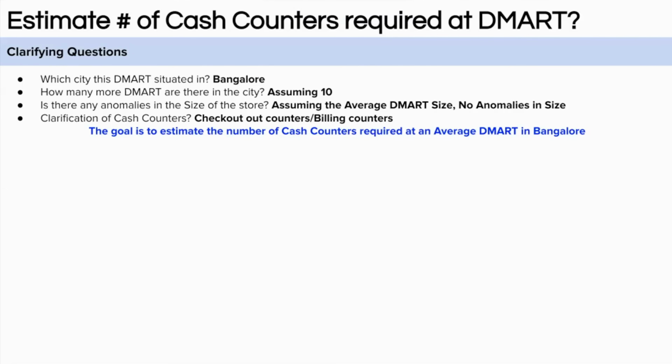The third question which we can ask is about the size anomalies. Basically, the DMART stores are big stores, and is there any huge variation in the size of the store? For example, like some stores are too small, some stores are too big. So let's assume that there are no anomalies in the size. All the stores are roughly of the same size. This is the assumption we are taking.